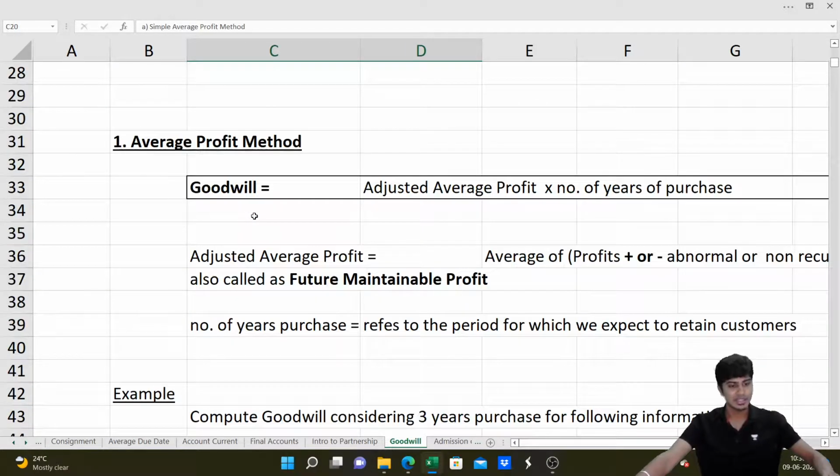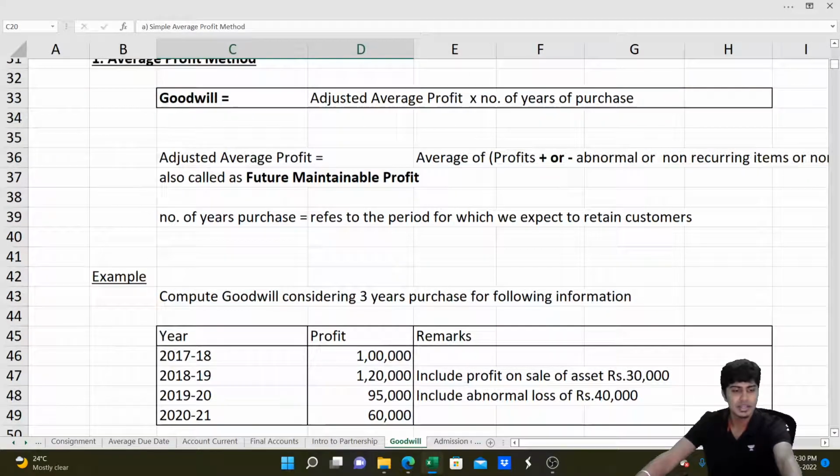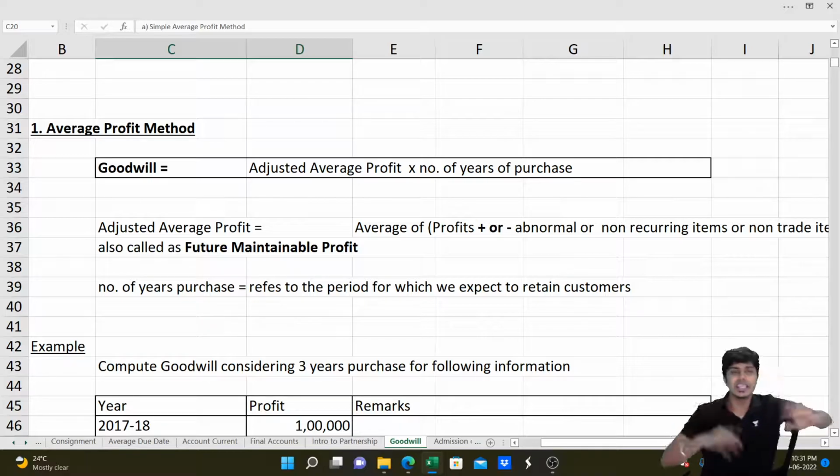Yeah, and in here goodwill is computed as adjusted average profit multiplied by number of years purchased, meaning whatever is the profit that can be maintained in the future, that is adjusted average profit. Average of the profits less non-recurring and exceptional items. And I told you it is the probability that existing customer will stick to my same business. If in case I say my old customer will stick to my same business for next 3 years, so profit that I'll make for next 3 years is my goodwill. It's my asset. Got it?